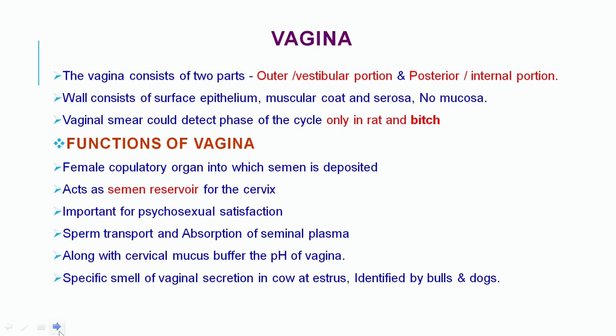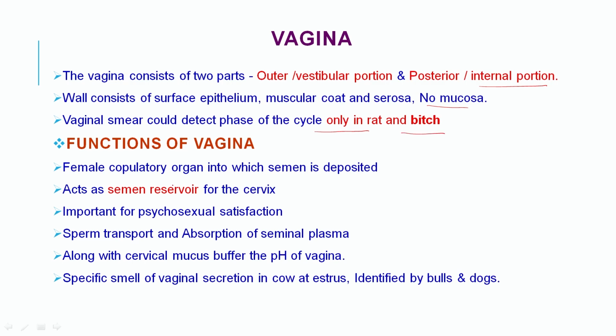Vagina: the vagina consists of two parts, the outer vestibular portion and the posterior or internal portion. The wall consists of surface epithelium, muscular coat and serosa. No mucosa is there. A vaginal smear can detect the phase of the estrous cycle in the rat and bitch only.